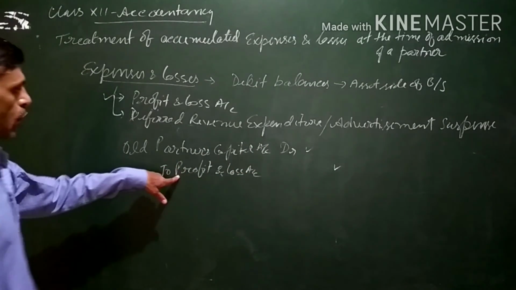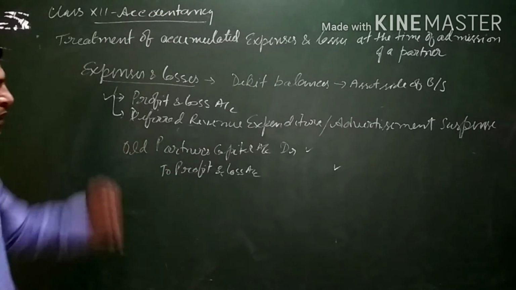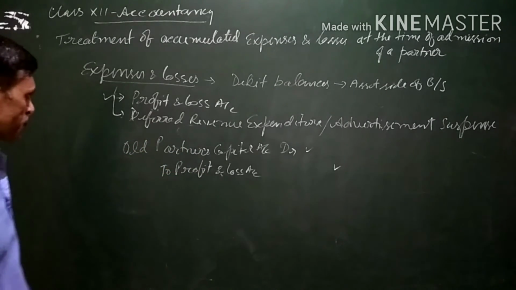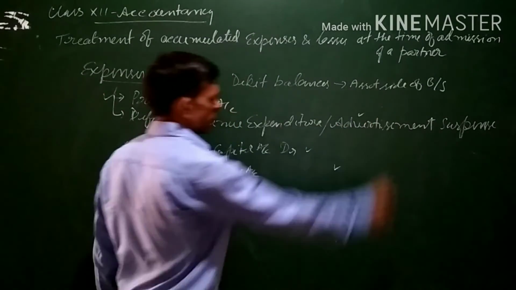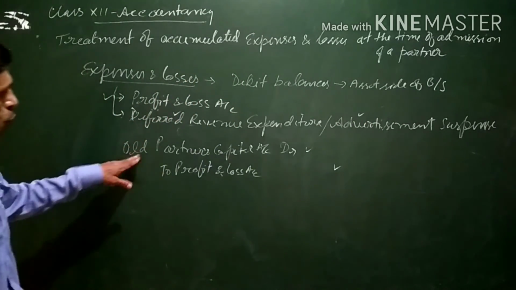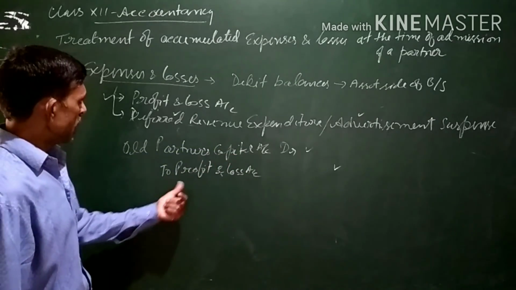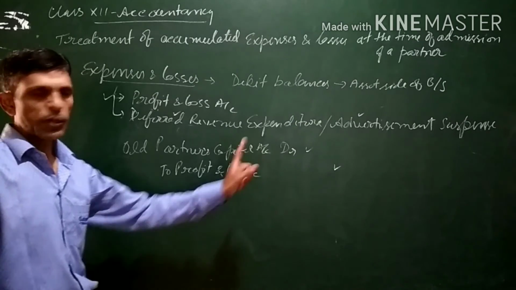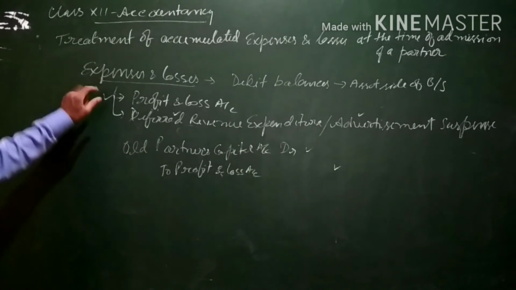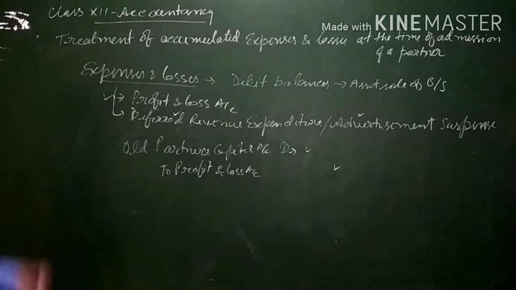In this way, the old profit and loss will be transferred to the old partners' capital accounts. If deferred revenue expenditure or advertisement suspense is given, similarly old partners' capital accounts will be debited and deferred revenue expenditure or advertisement suspense will be credited. In this way, the expenses and losses account will get closed.